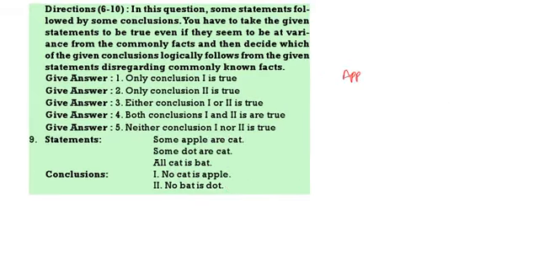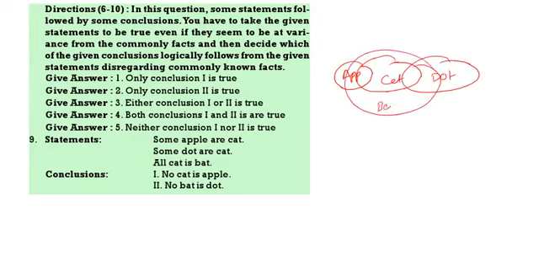Some apple or cat. Some dot or cat. All cat is bat. No cat is apple, does not follow. No bat is dot, does not follow. Neither one, nor two. Option 5.